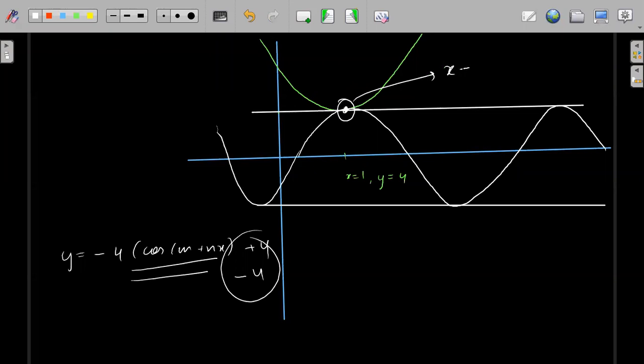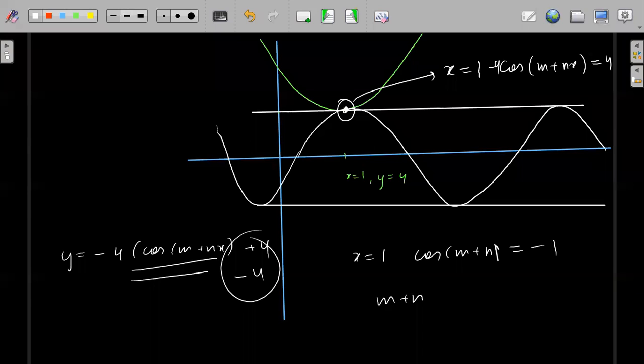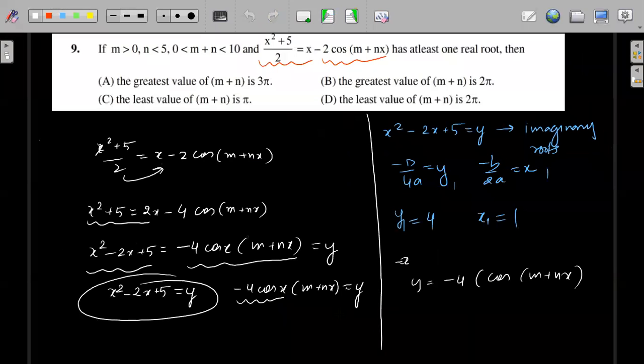That means that for x equal to 1, minus 4 cos of (m plus nx) should be equal to 4, right? That means for x equal to 1, cos of (m plus n) should be equal to minus 1. Cos of (m plus n) should be equal to minus 1, right? m plus n is less than 10, and greater than 0.